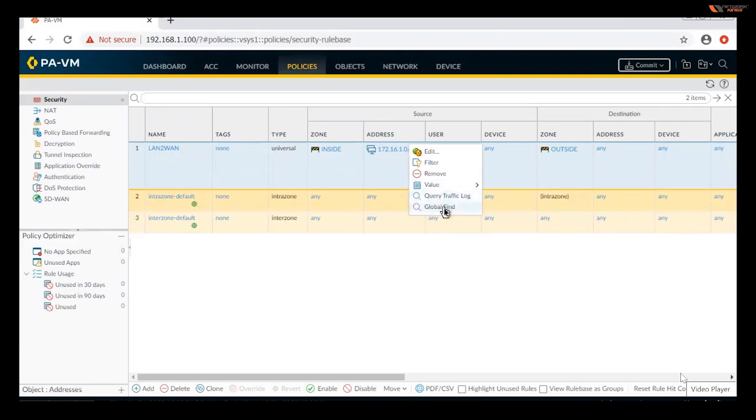Global find, if I do it, it means it will start searching all over the tabs, like dashboard, monitor, objects, network, everywhere. That is called a global find in the device only. If you filter, see that it will come here. So filter means whatever rules were created from this subnet, if you filter it, it will come to view here. This is the thing. Okay, so we are going to learn more things about the security policies. We will create multiple policies here later on.